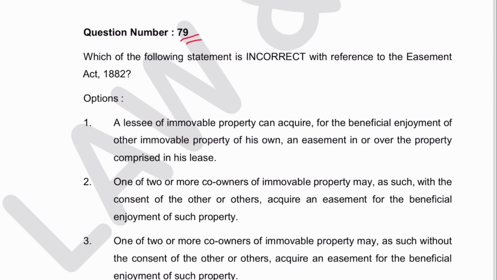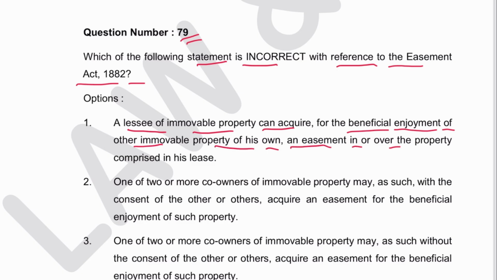Next, 79. Which of the following statements is incorrect with reference to the Easement Act 1882? A lessee of immovable property can acquire, for the beneficial enjoyment of other immovable property of his own, an easement in or over the property comprised in his lease. No lessee of immovable property can acquire. Alright, so this is wrong. Mentioned in section 12 of the Easement Act.